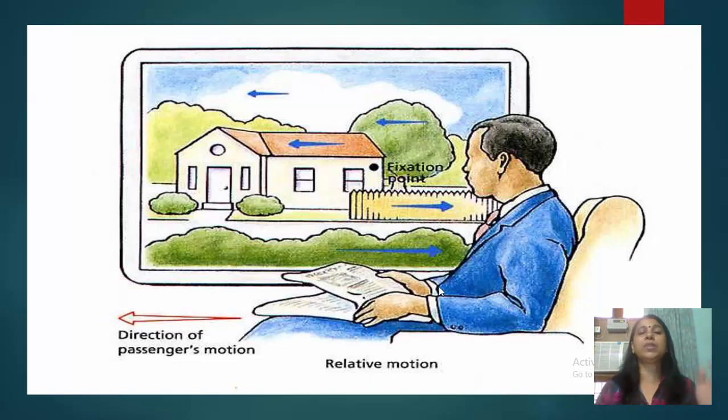The passengers sitting beside me and in front of me, they all are having the same position after the change in time also. But if we look out the window, we will see that the trees and the poles and the buildings, they all are running. Means actually we are moving, but we see that these things are moving. So motion and rest is actually a relative term. They are not absolute terms. They are relative terms.